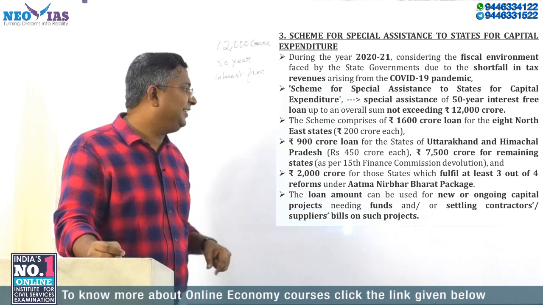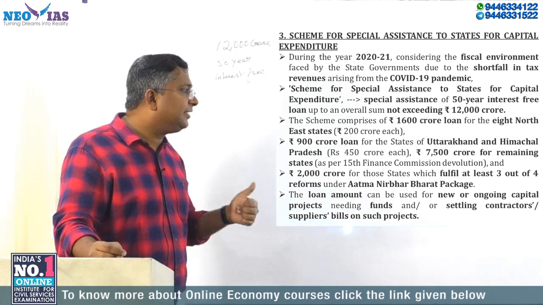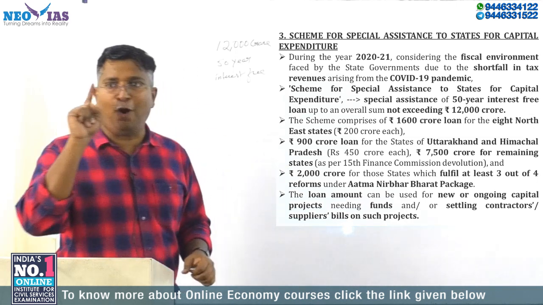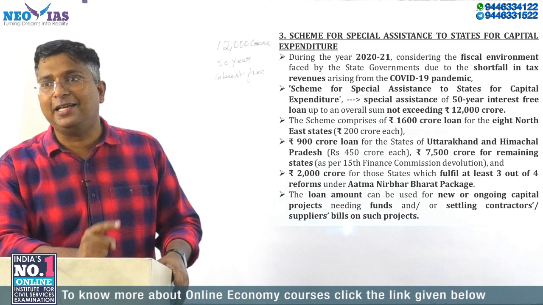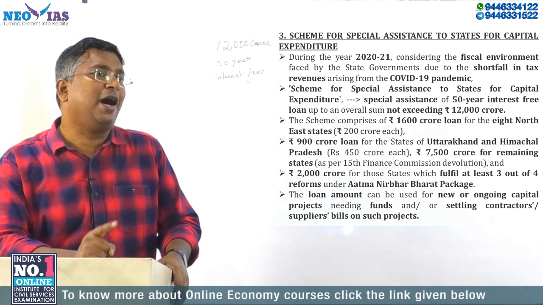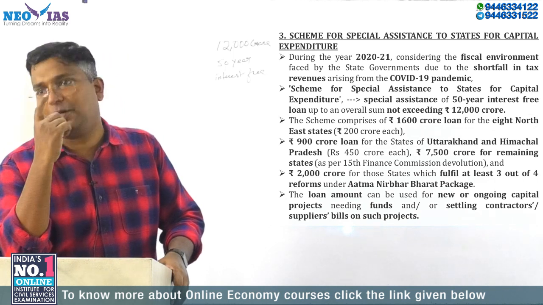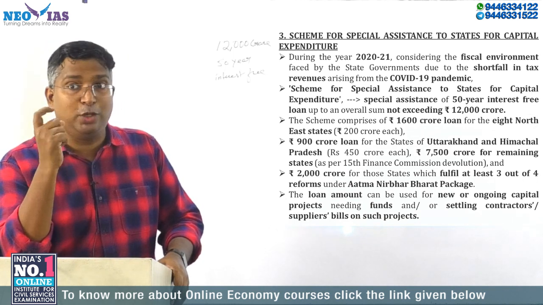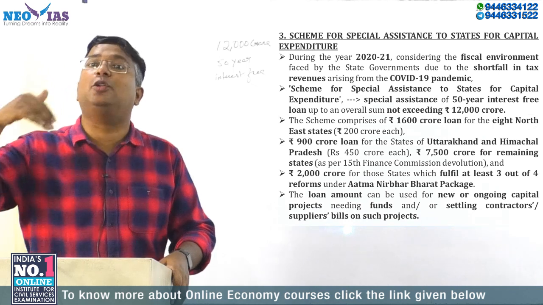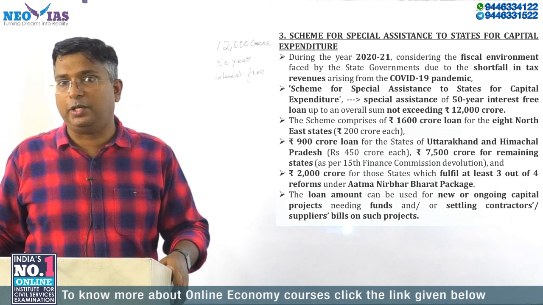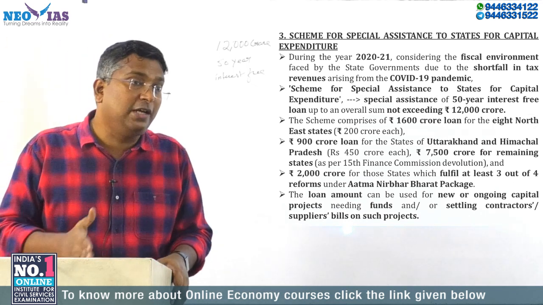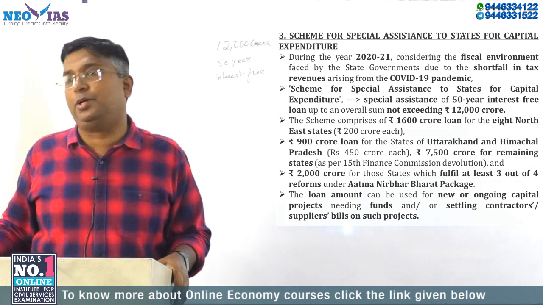which fulfill at least 3 out of 4 reforms under the Atma Nirbhar Bharat package. So these 4 reforms have become very important for you. I told you this can itself be a question. What are those 4 reforms? In that, one nation, one ration card is very important.